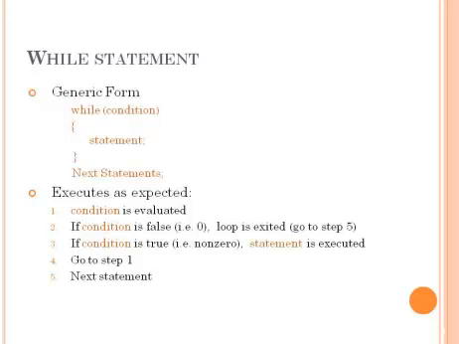Whenever this condition is true, all statements in the while block will be executed. After execution of the last statement in the while loop, the control will transfer back to the while statement. Again here it will check the condition. If this condition is true, again it will execute these statements. This process will be continued until the condition is false. If the condition is false, the control will jump to the next statements.